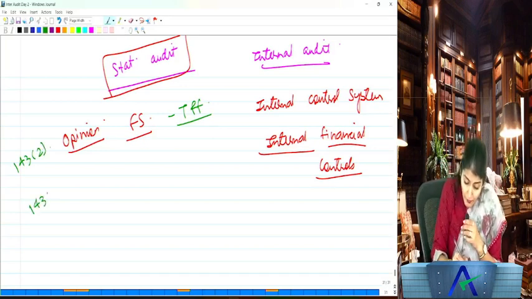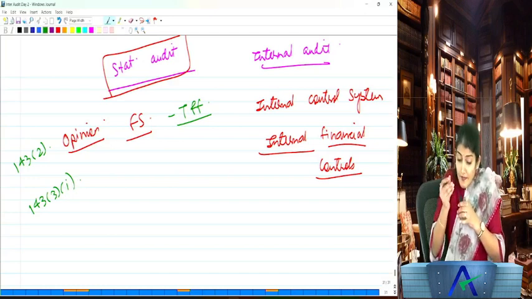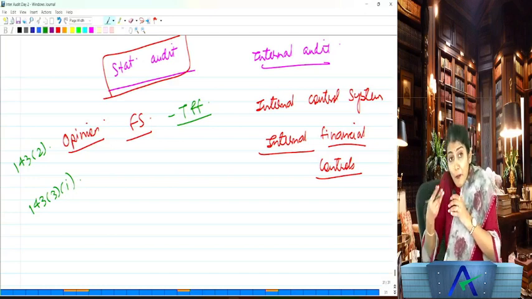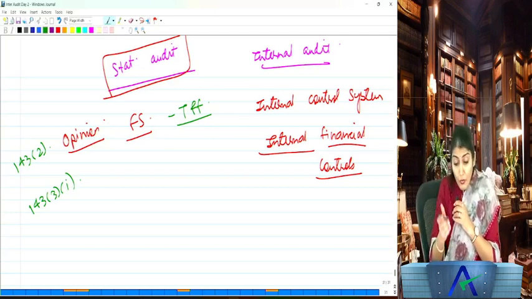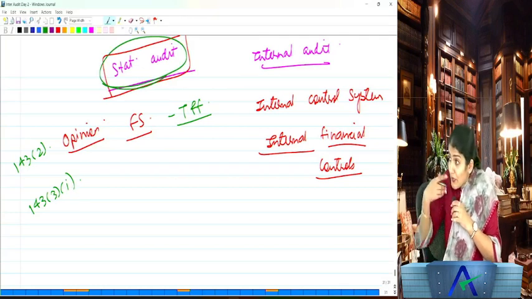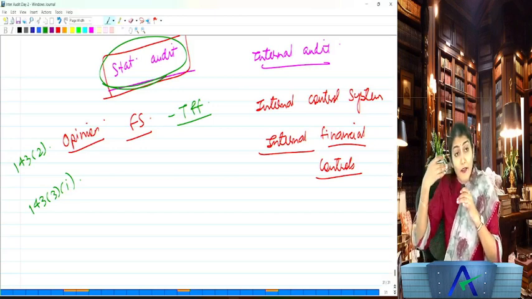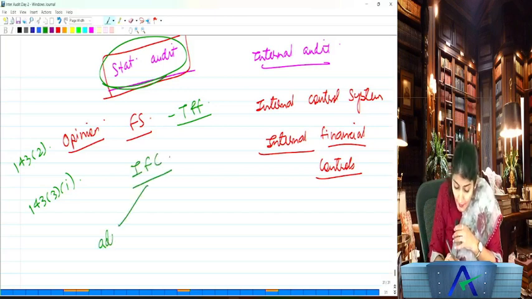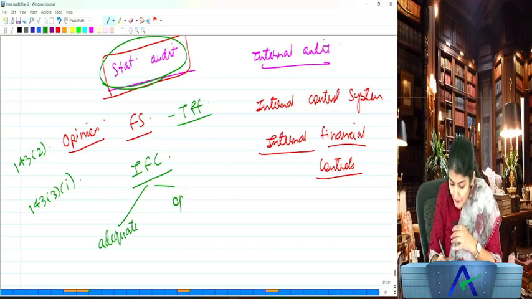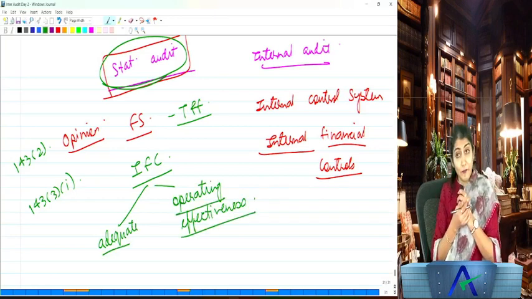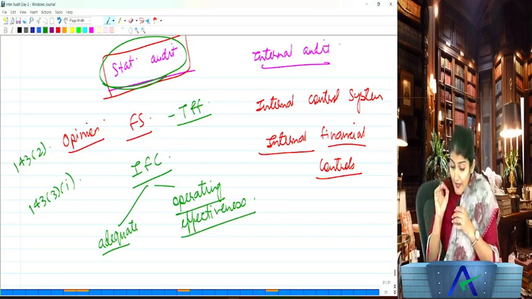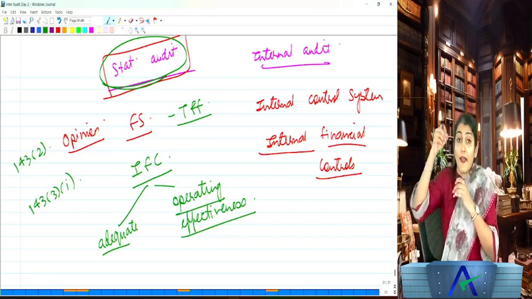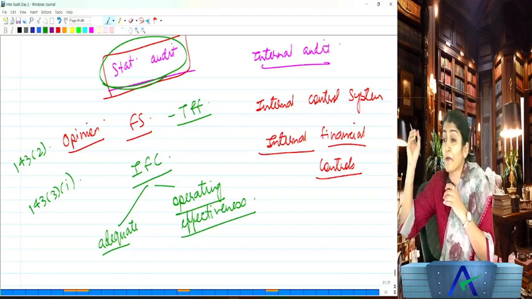But under 143(3)(i), what does it say? It has been put into the additional reporting responsibilities of the auditor. Though you are the statutory auditor, it has been put in the additional reporting responsibilities of the statutory auditor. Whether the company has adequate internal financial controls, and whether these internal financial controls are operating effectively.